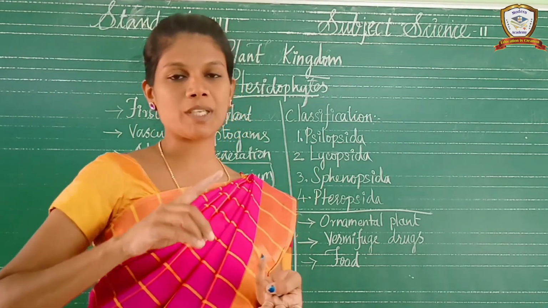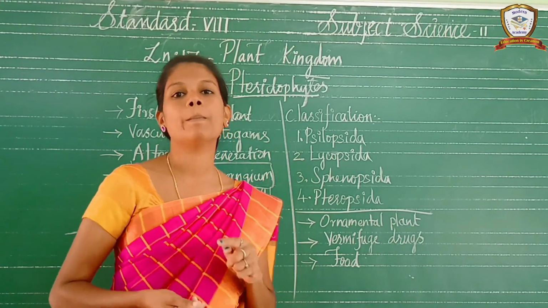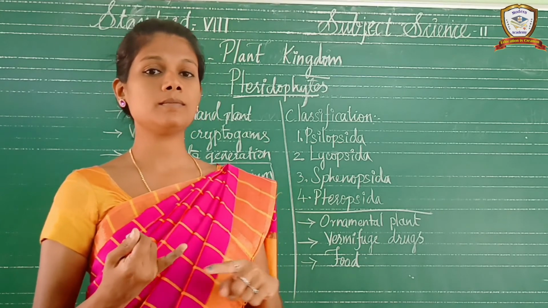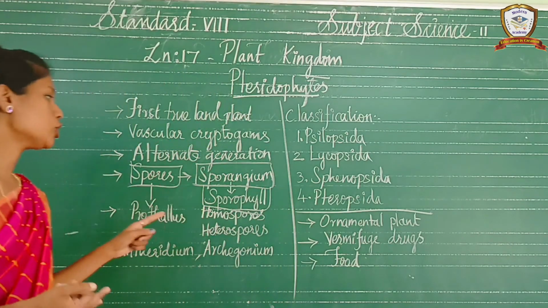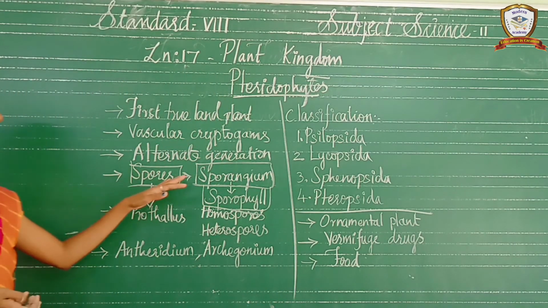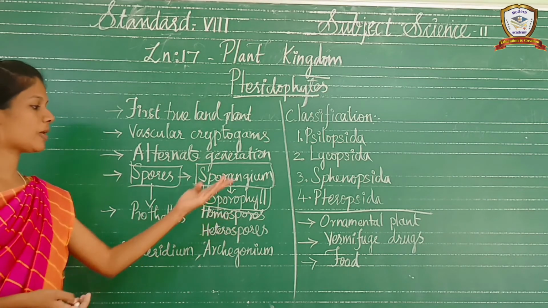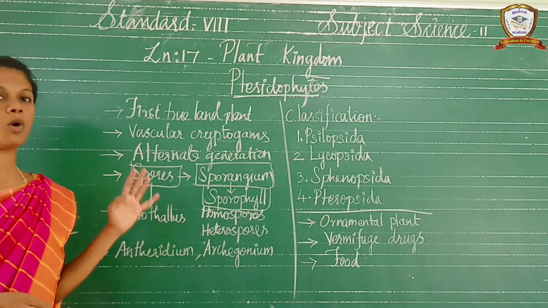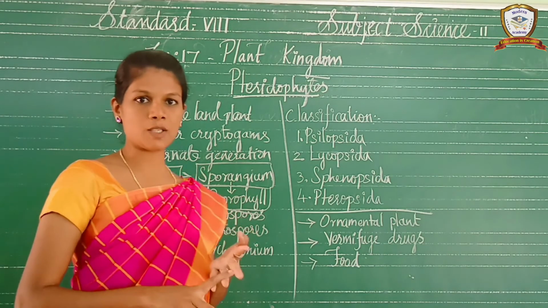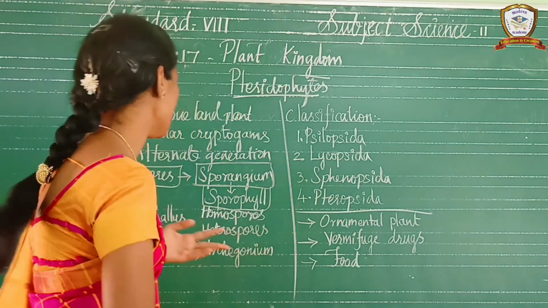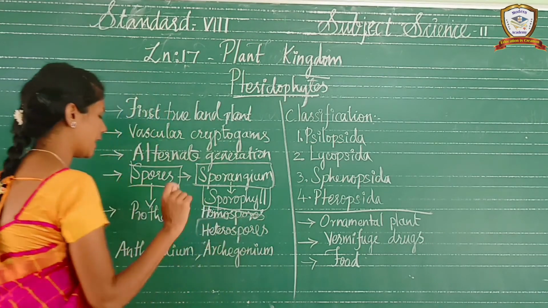Inside the sporangium, what is present? Spores are present. Two types of spores are there: microspore and megaspore. Microspore means male, megaspore means female. If the microspore and megaspore are both present in the same sporangium, that is called homospory. If they are produced in different plants, that is heterospory. Homo means same, hetero means different.